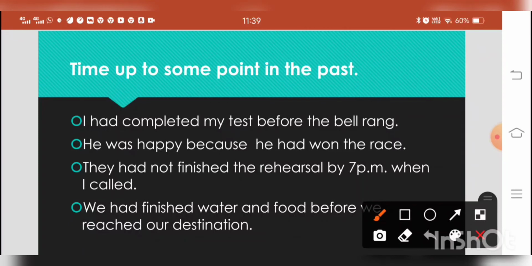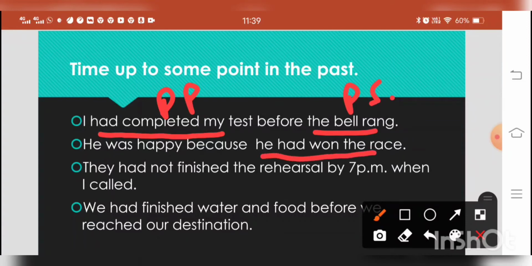I had completed my test before the bell rang. So which action took place earlier and which was the complete action? Had completed my test. So this is past perfect. And which action took place later? That is rang, the bell rang. This is the second action, and this is past simple. He was happy because he had won the race. Why was he happy? Because he had won the race. Again we have used here past perfect tense.